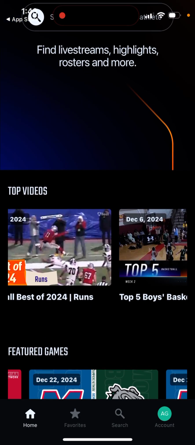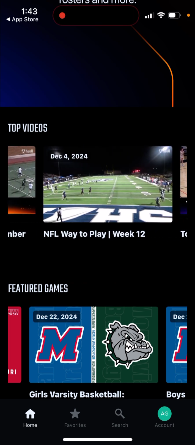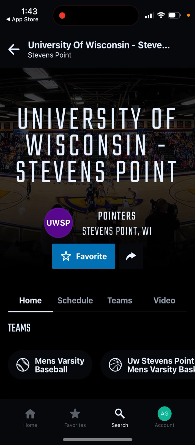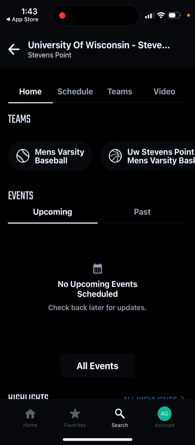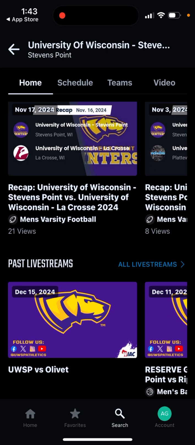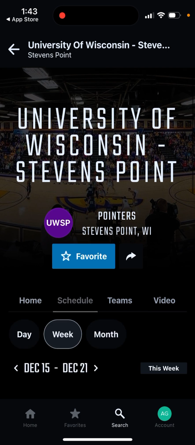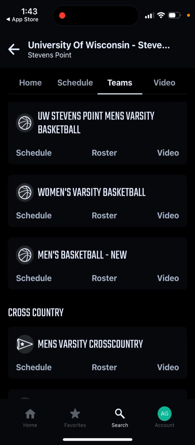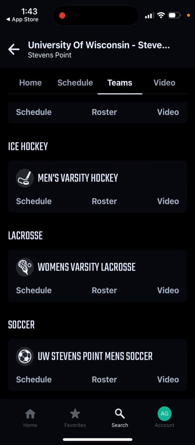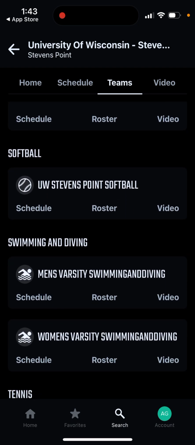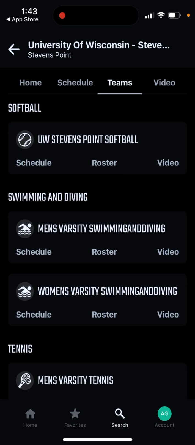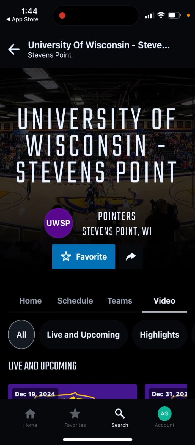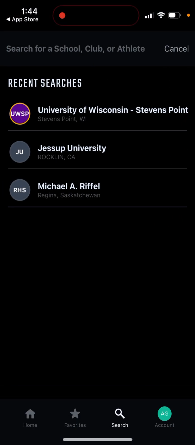And this is how the app looks. You can see top videos, top highlights. Of course, you can bookmark them. You can search for different universities. And then, for example, here you can see this university's upcoming events, highlights, and past live streams. Then you can see the schedule. Then you can see different teams. So it's baseball, basketball, cross country, football, golf, ice hockey, lacrosse, soccer, softball, swimming, diving, all types of sports you can see here. Then there is also video. You can see all the video highlights. So yeah, that's basically the idea here.